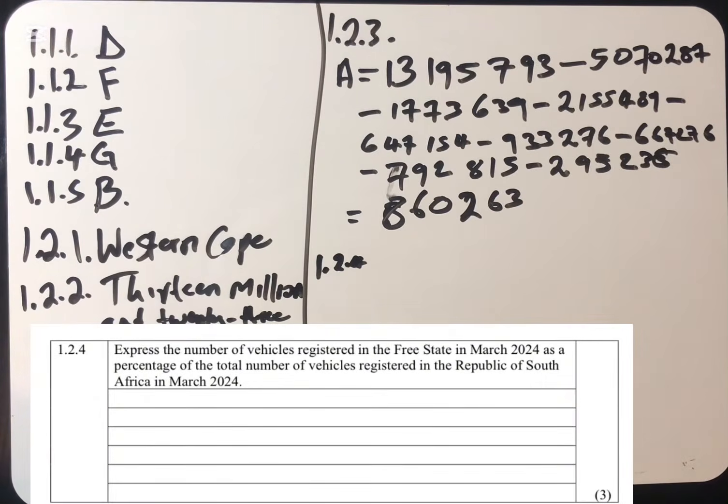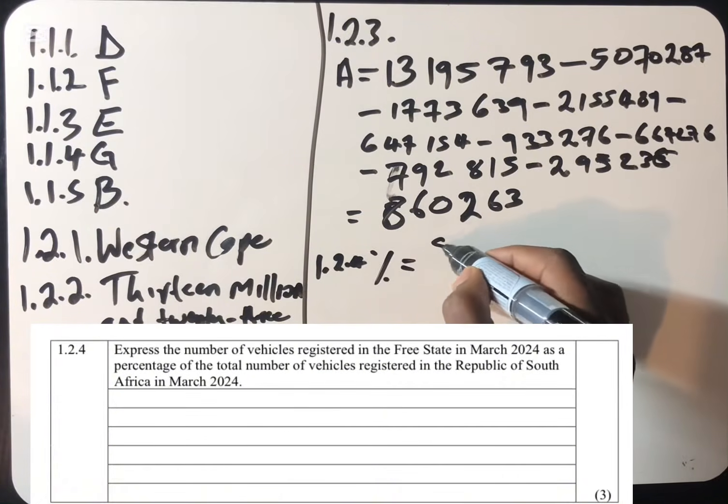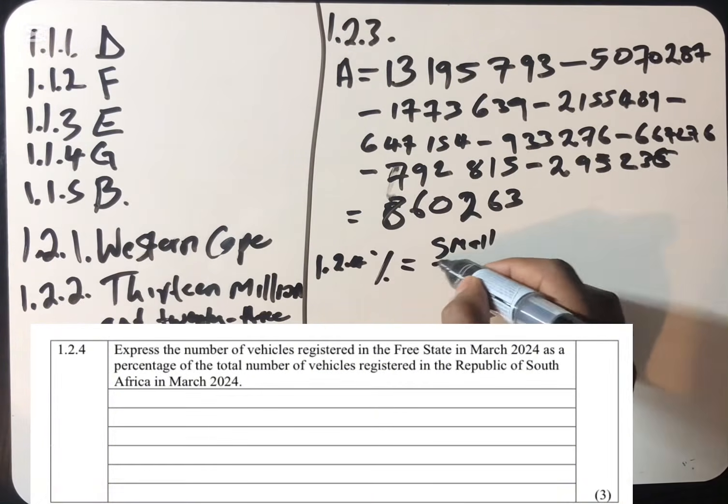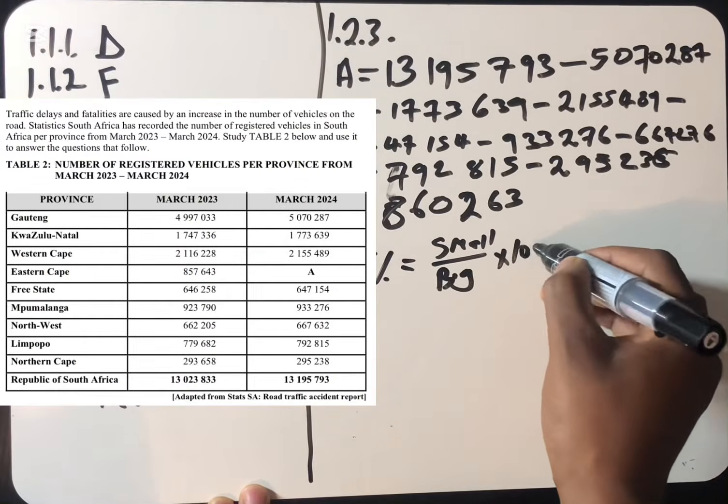1.2.4, it now says: express the number of vehicles registered in the Free State in March 2024 as a percentage of the total number of vehicles registered in the Republic of South Africa in March 2024. So we are using this formula.